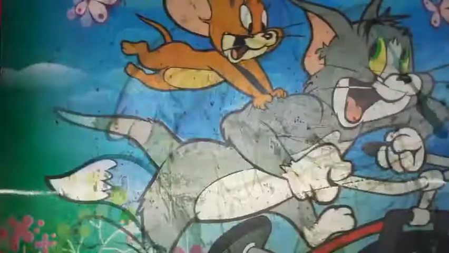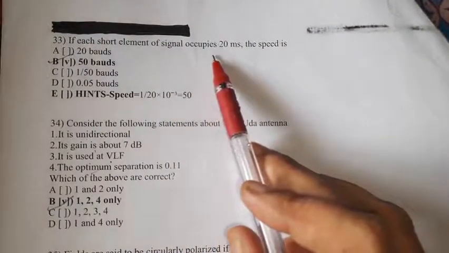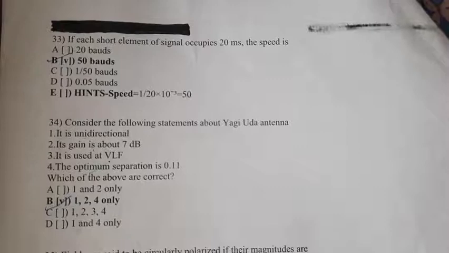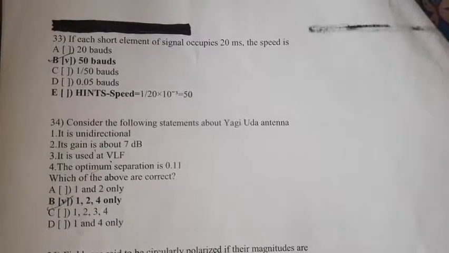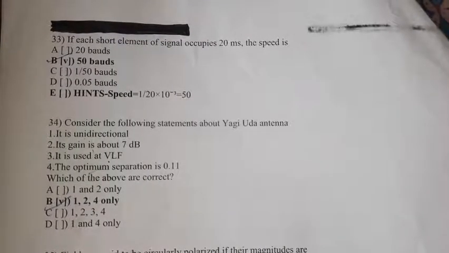Then we'll move to question number 33. If each short element of signal occupies 20 milliseconds, we need to find the speed of the given signal. The time given is 20 millisecond. How can we find the speed?